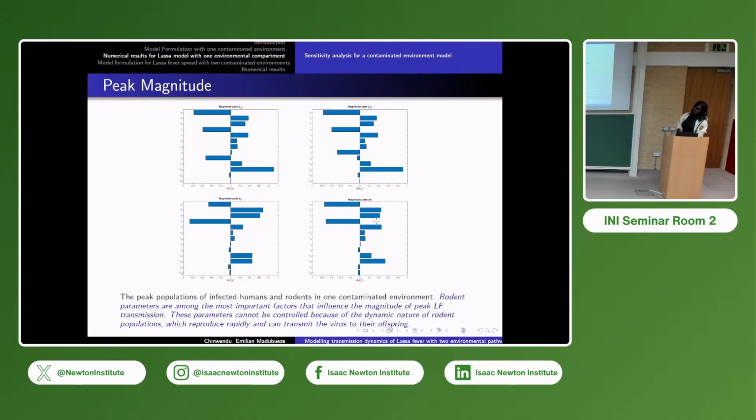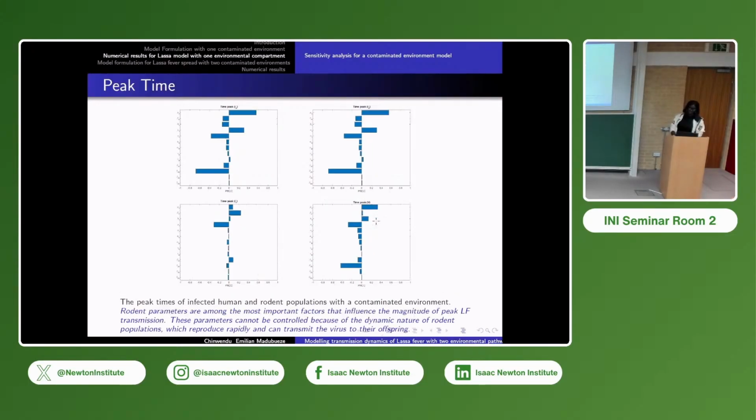So we try to say, okay, if we implement control on this, can it actually work? But what kind of control can we implement? Do we say we should kill all the rats? Because whatever control you want, for example, there is rat poison. For instance, in Africa, they used to control rats that way, but studies have shown that it also has a tendency of affecting human beings because children can easily come across it. So we felt that we are not interested in implementing control in the rodent population. So let's fix those parameters and also carry out a sensitivity analysis on the other parameters.